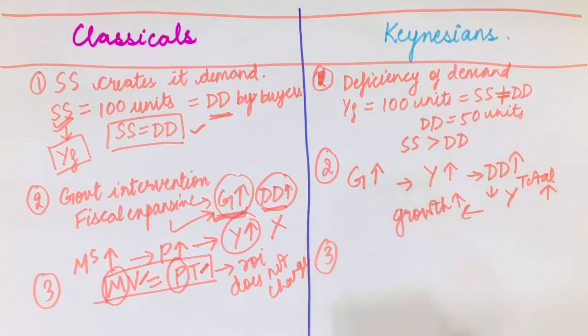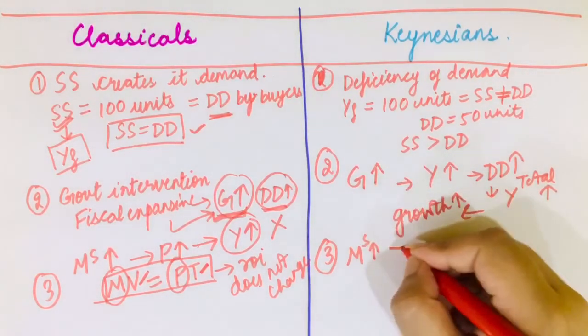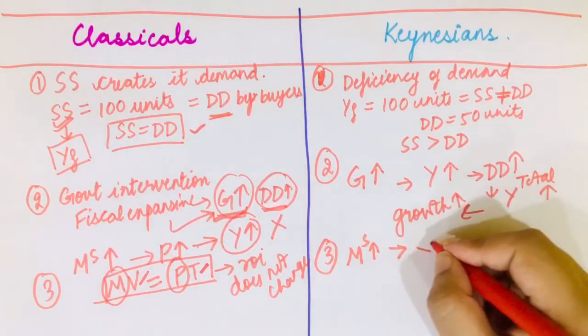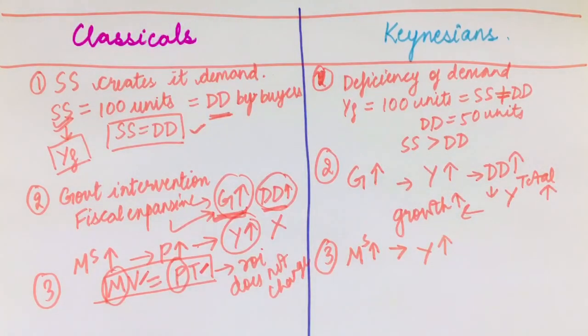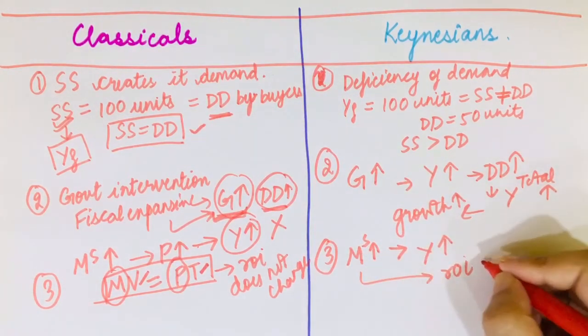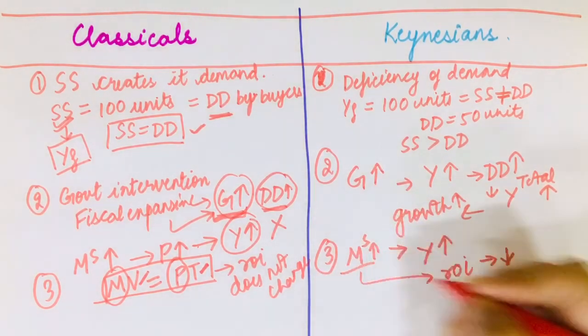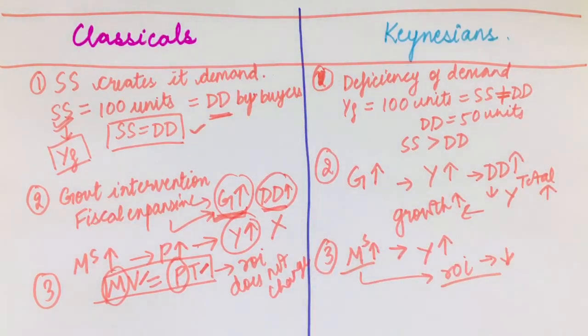But what do Keynesians say? Keynesians say that if money supply rises, output rises. Why does it happen? Because if money supply rises, there is more money in the economy, right? And if there is more money in the economy, the rate of interest would go down. So according to the Keynesians, there is a negative relationship between money supply and rate of interest. So why does it happen?